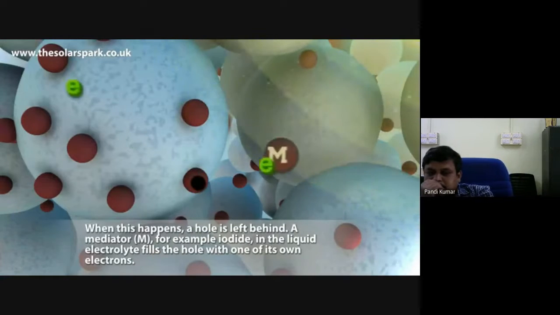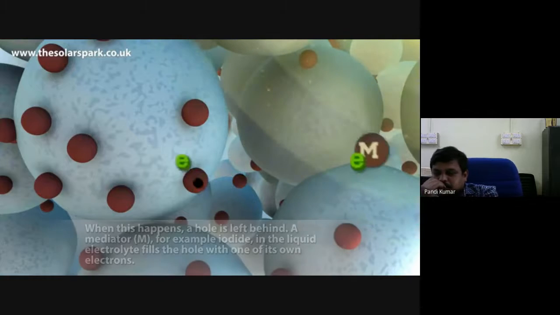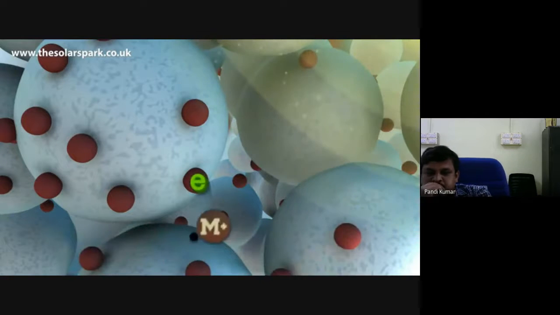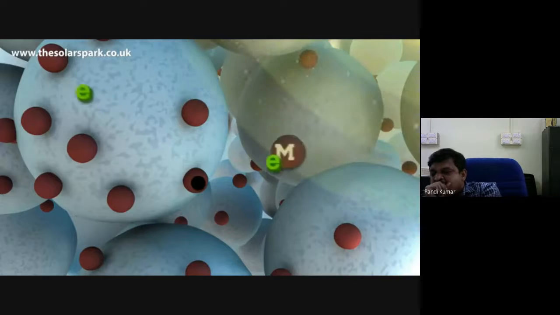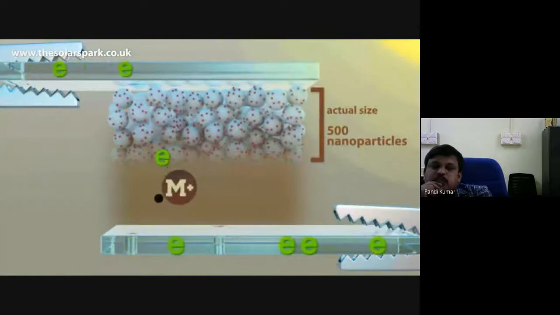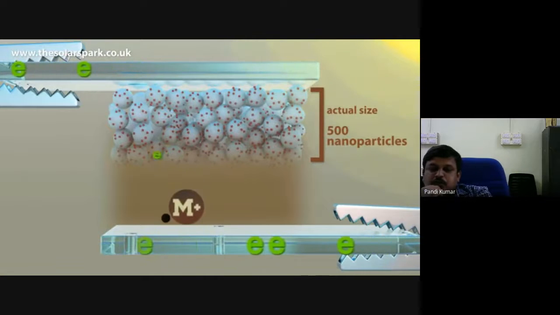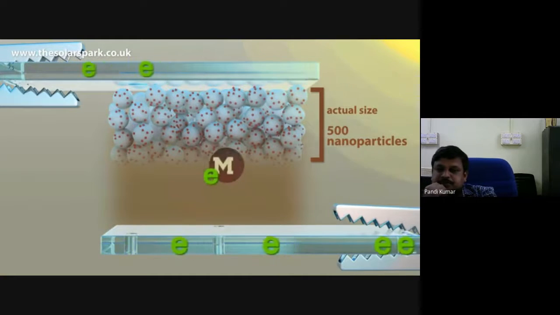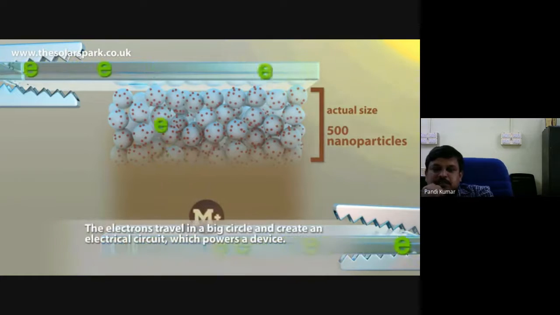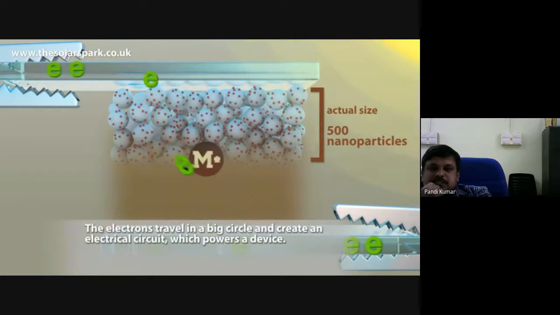The holes in the electrolyte are regenerated by the counter electrode material. So this is the overall process. If the process is continuous, you are able to produce electricity continuously. That's all about the working principle of dye-sensitized solar cells.